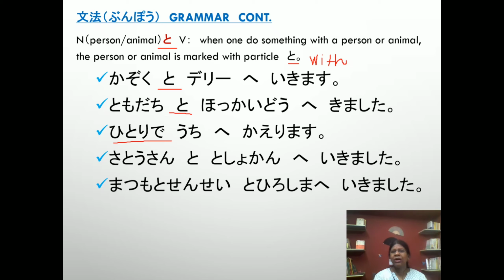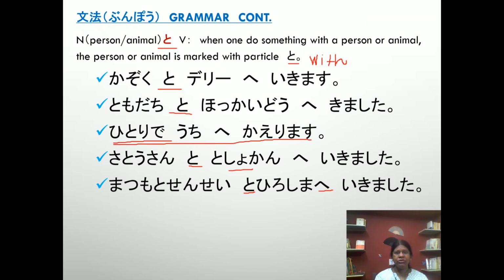Sato-san to toshokan e ikimashita. I went to the library with Miss Sato. Toshokan means library. Matsumoto sensei to Hiroshima e ikimashita. I went to Hiroshima with teacher Matsumoto. Hope you understand the uses of particle to. Please make a sentence with particle to and also particle e and de.